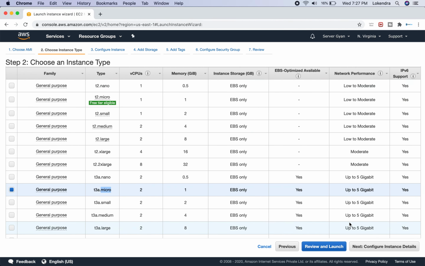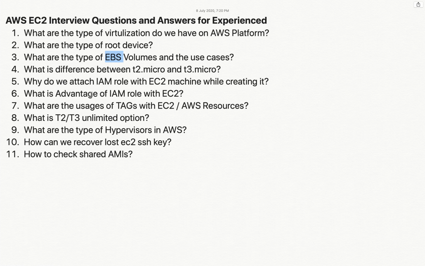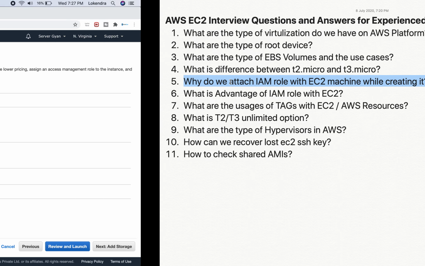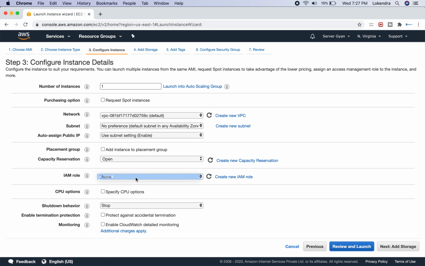Okay, so we will click next. We will configure instance detail, and I hope there is a single question related to IAM. So yes guys, we will discuss this thing later on as per the sequence. So okay, why do we attach an IAM role with an EC2 machine while creating it? So guys, there is an option like attach and replace IAM role. So why do we create it? What is the need to create or associate an IAM role?